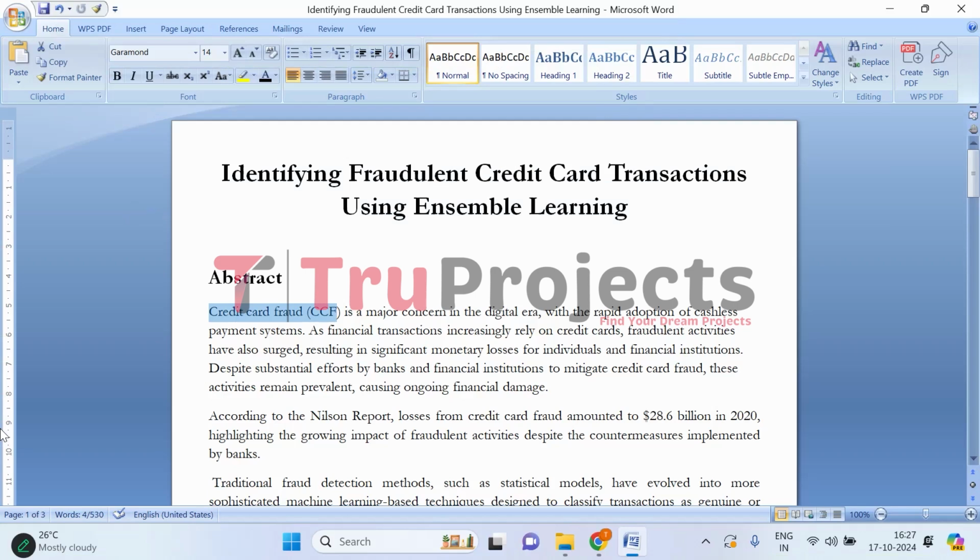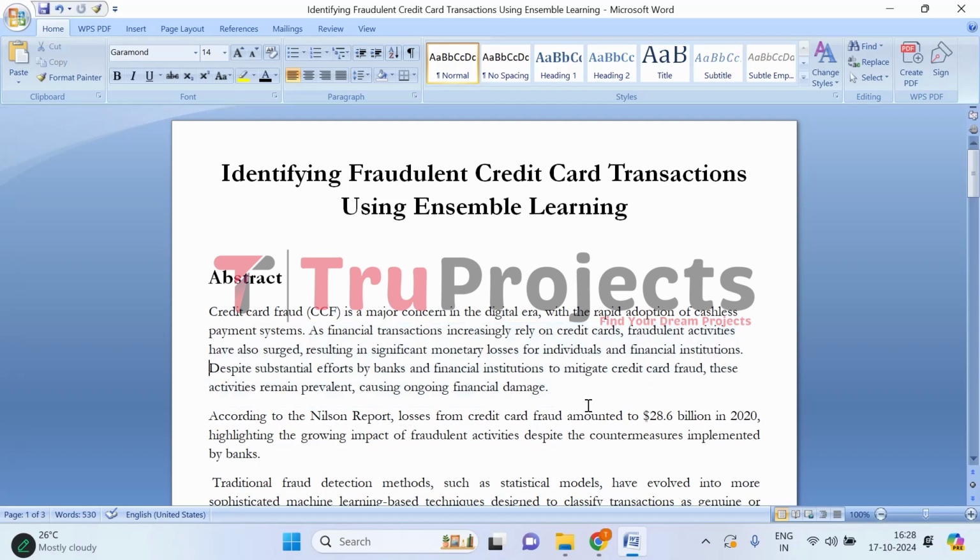Credit card fraud has become a serious issue in today's world, especially with the rapid shift towards cashless payments. Think about how often we use credit cards, whether it is online shopping, paying bills, or even buying groceries. As convenient as these payments are, they have also opened the doors for fraudsters to exploit the system. For example, imagine you are casually ordering food online, and a few days later, you notice suspicious transactions on your credit card statement. This is a common scenario that many people face, showing how easily fraud can happen without even realizing it.